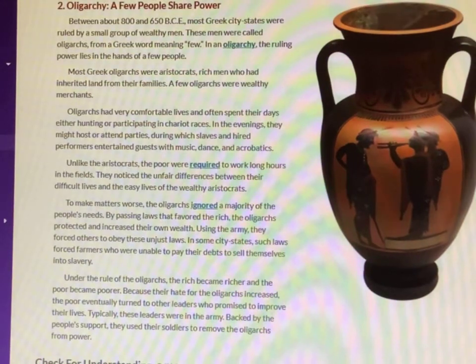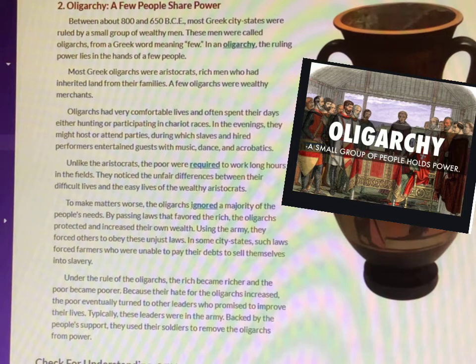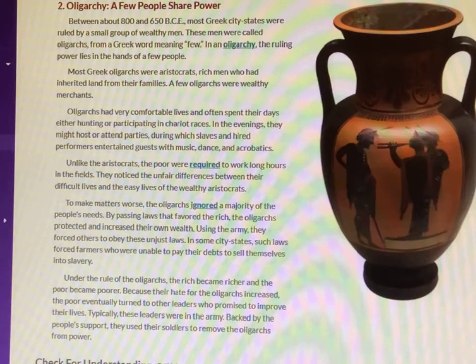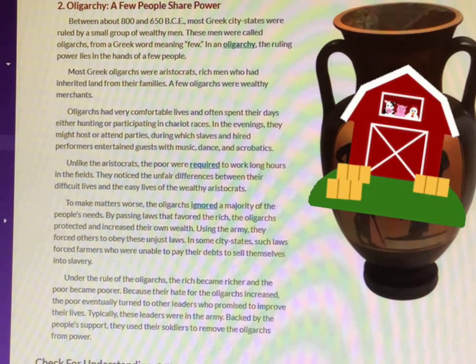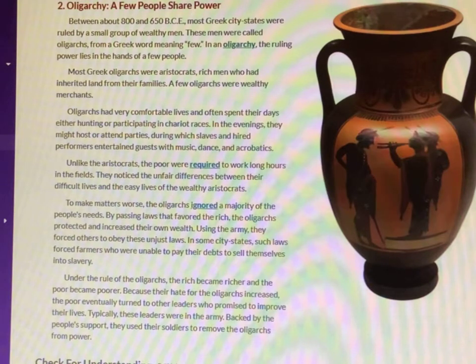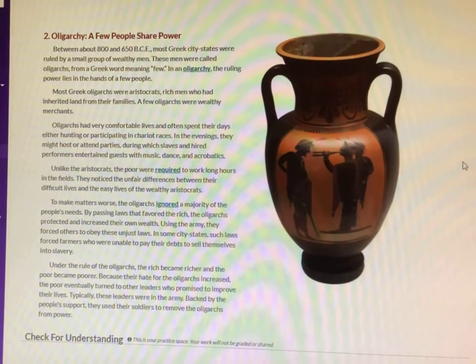To make matters worse, the oligarchs ignored a majority of the people's needs. By passing laws that favored the rich, the oligarchs protected and increased their own wealth. Using the army, they forced others to obey these unjust laws. In some city-states, such laws forced farmers who were unable to pay their debts to sell themselves into slavery. Under the rule of the oligarchs, the rich became richer and the poor became poorer.